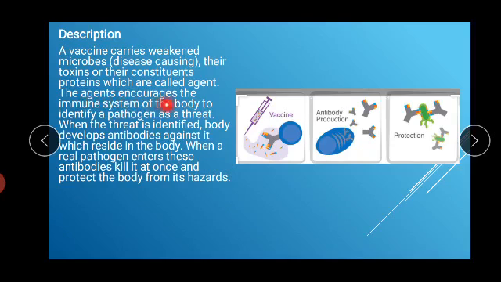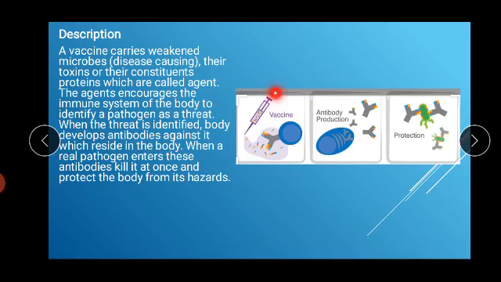The agent encourages the immune system of the body to identify a pathogen as a threat, and then it will increase your immunity, so that if accidentally a real pathogen or a real virus attacks your body, your immune system will recognize it as a threat. It means your immune system has to fight against that pathogen and protect your body against it. When a threat is identified, the body develops antibodies against it.